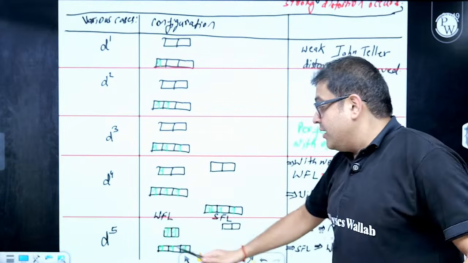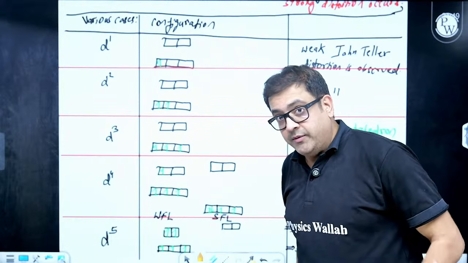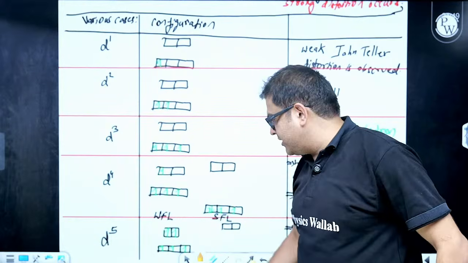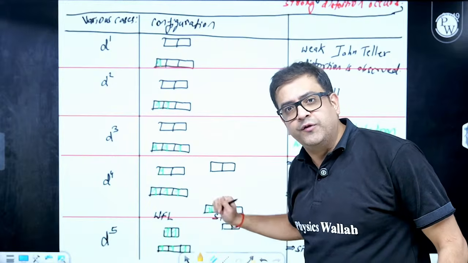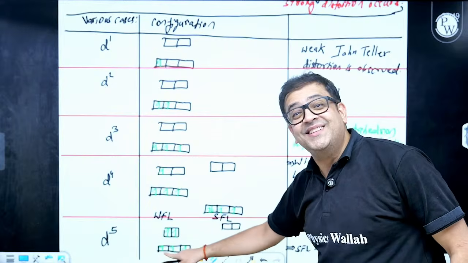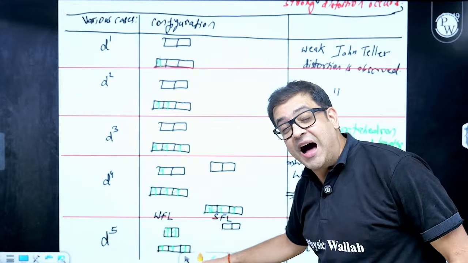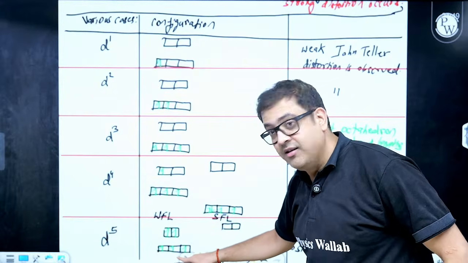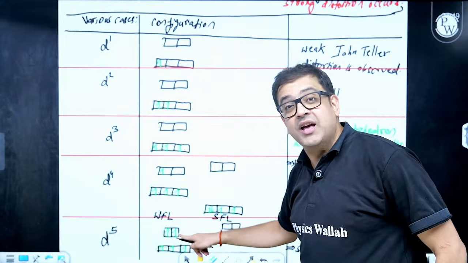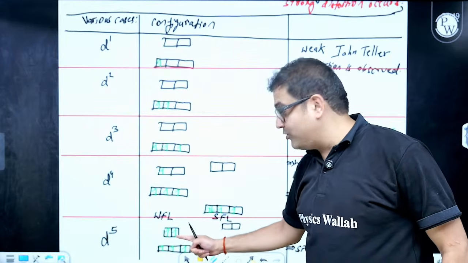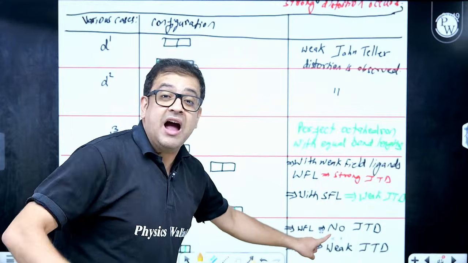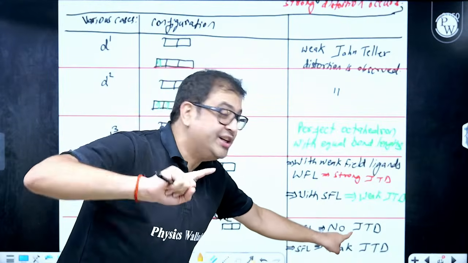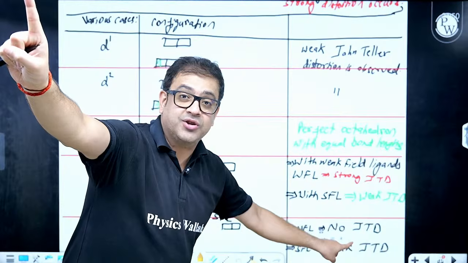Now, talking about d5, we can use common sense. It is t2g3 and eg2, because with a weak field ligand the fifth electron will also go up. Now this is half filled, so stable t2g, and half filled, stable eg also. So with a weak field ligand, I will have a perfect octahedron, no GTD, no Jahn-Teller distortion.